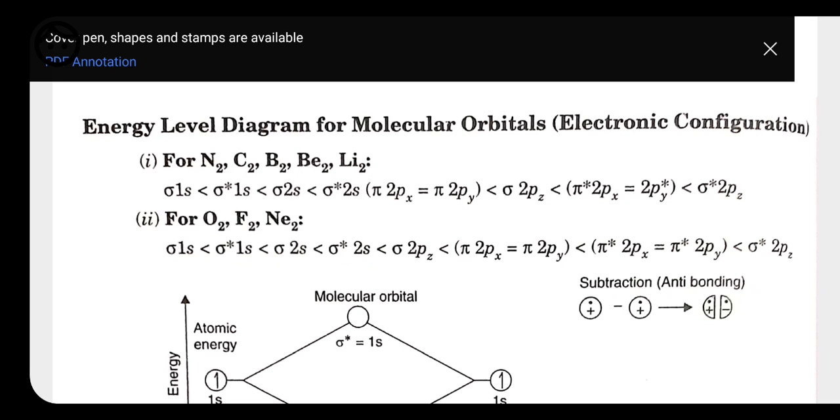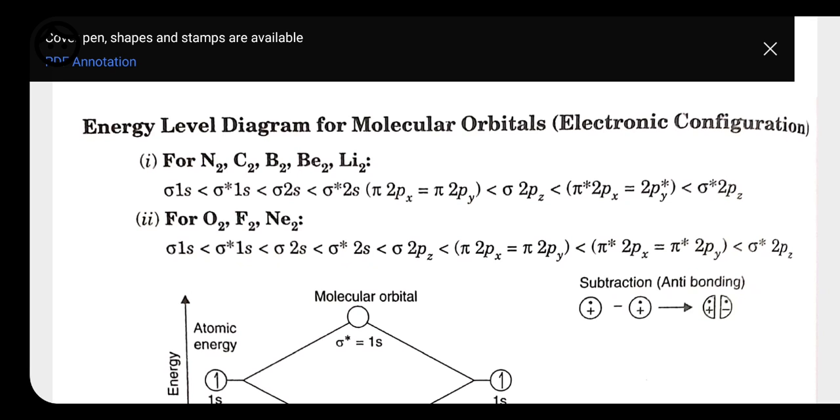Out of these 6 molecular orbitals, pi 2px and pi 2py have equal energy, that is, they are degenerate. Degenerate means the orbitals have the same energy, and pi star 2px and pi star 2py also have equal energy, so they are also degenerate.